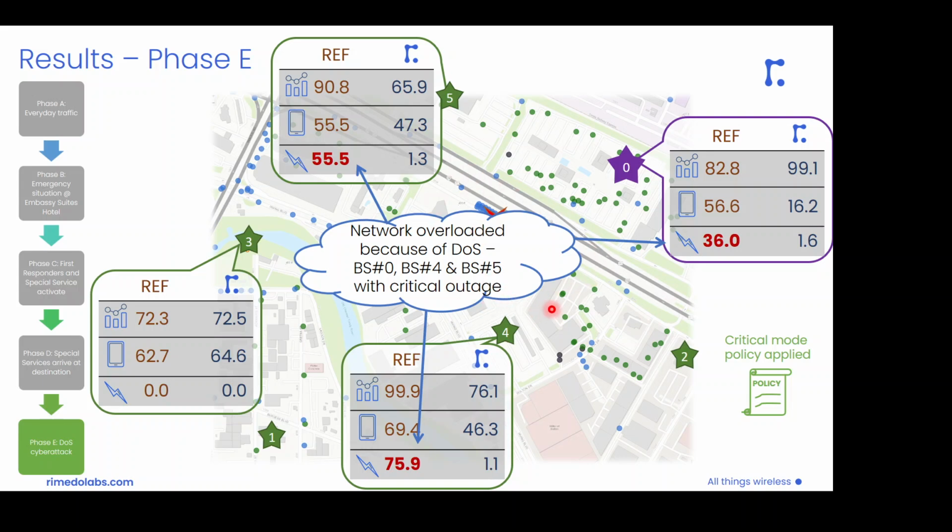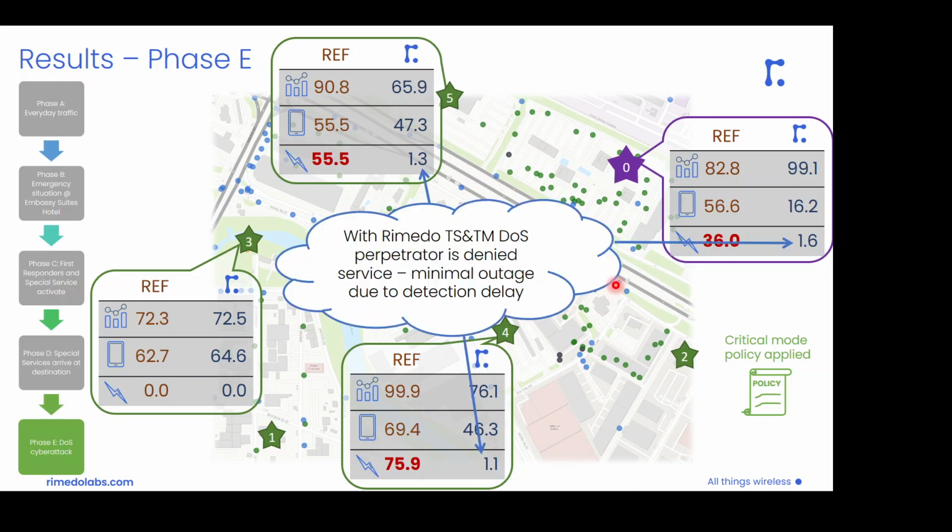It is different when we consider the remedial solution. Because of the traffic steering and traffic management applied, we can apply some critical mode policies which allow us to deny service to the denial of service cyber attack perpetrator once it's detected. We can simply specify that particular UE might be denied access to our network, which results only in some minimal outage, which is mostly due to the detection delay of this denial of service perpetrator.